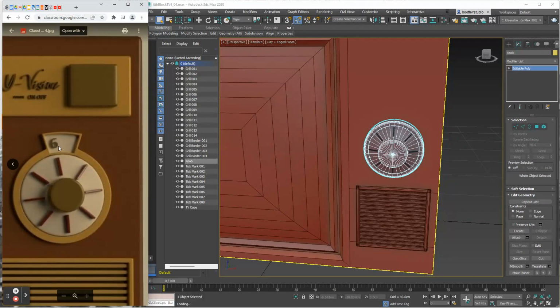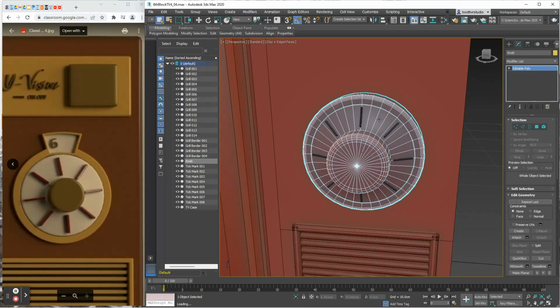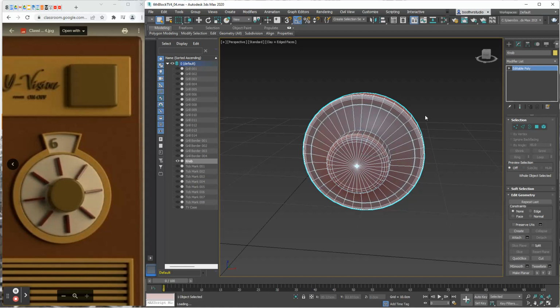Okay, I'm going to do this little part that's right here on top of the knob, above the knob. So in order to do that, I'm going to go ahead and zoom on the knob right here, just with the knob selected. Then I will right click out here off to the side and I will select Hide Unselected. That will hide everything else in the scene that's not the knob.